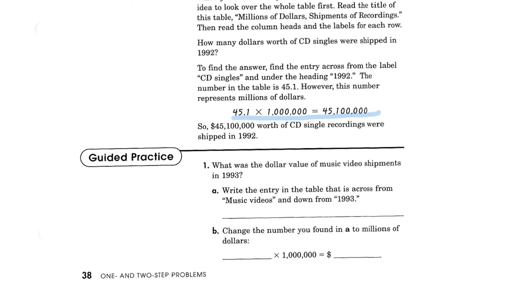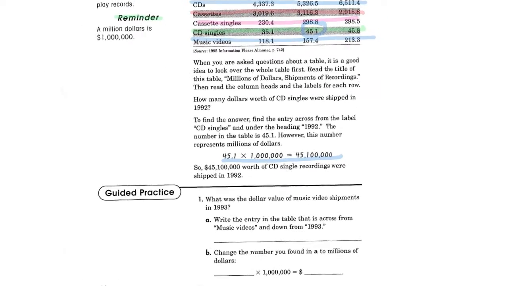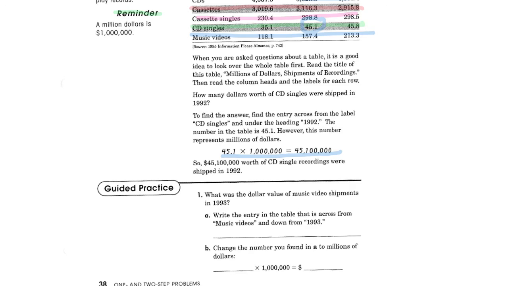So we're going to be using this chart here. It says, what is the dollar value of music video shipments in 1993? So it says, write the entry in the table that is across from music videos and down from 1993. So we have music videos and then 1993. So on our line, we are going to write 213.3.